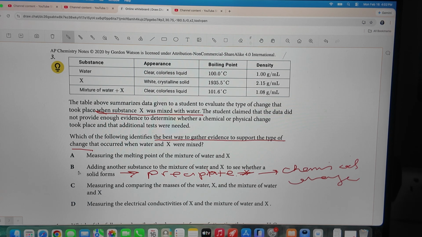So I'm just going to circle B, because measuring and comparing the masses doesn't tell you anything. Masses will always add up because of the conservation of mass, even if there is a chemical reaction. And then measuring the electrical conductivities of X and the mixture, what does that have to do with any physical or chemical change? That could happen in either case, and that doesn't mean any type of change happened.